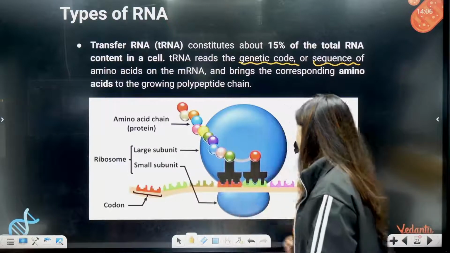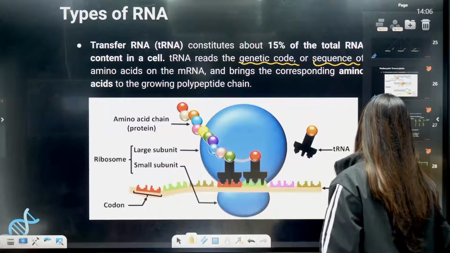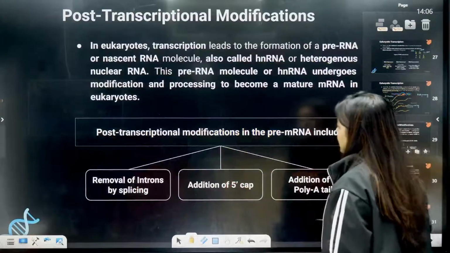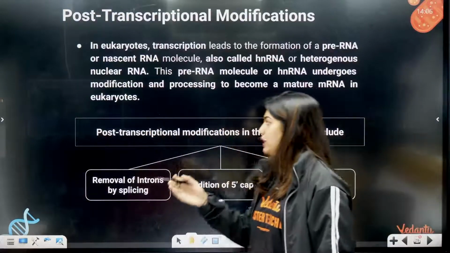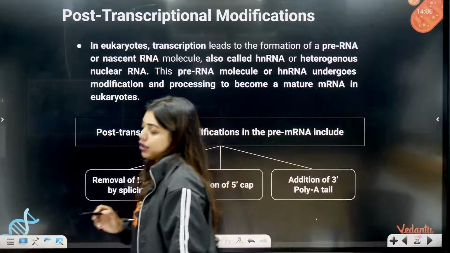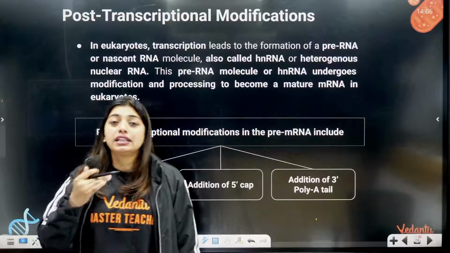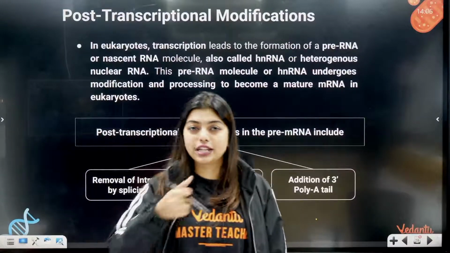Now, what is this code? This is your genetic code, right? Now, before we come into it, also remember the terminology that eukaryotes go through something called RNA processing, or post-transcriptional modification.